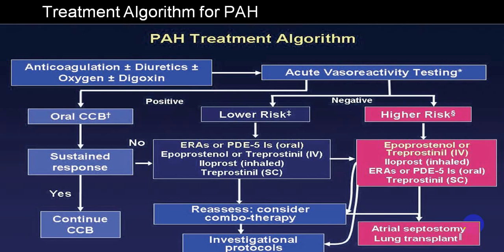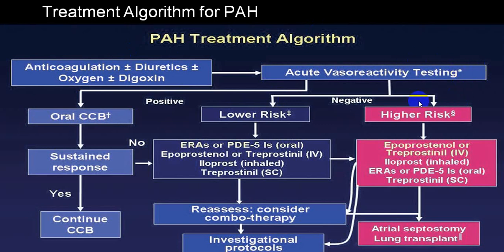Initially when you detect pulmonary hypertension, what you do: you can utilize anticoagulation, diuretic, oxygen, digoxin, etc. Then you can add oral CCB. Sorry, not contraceptive pills; you will have to stop contraceptive pills.